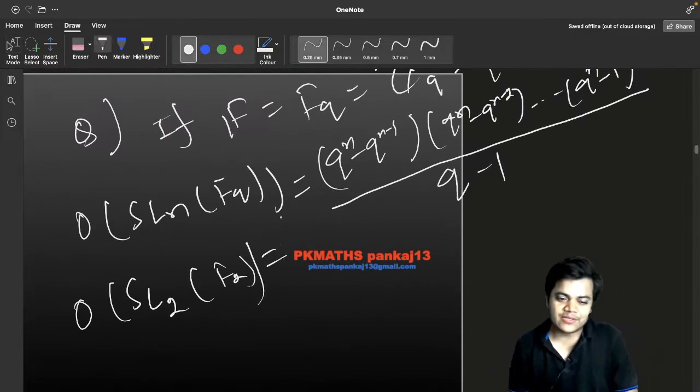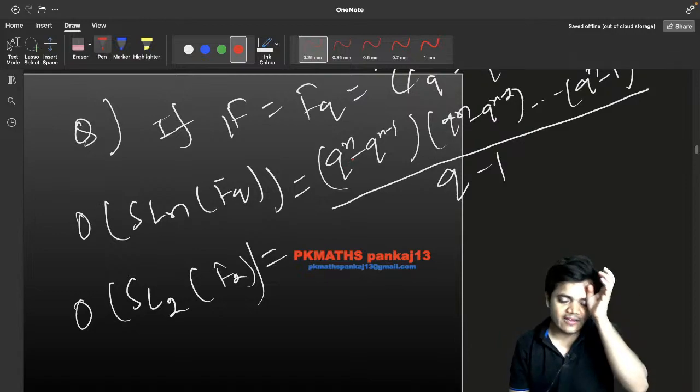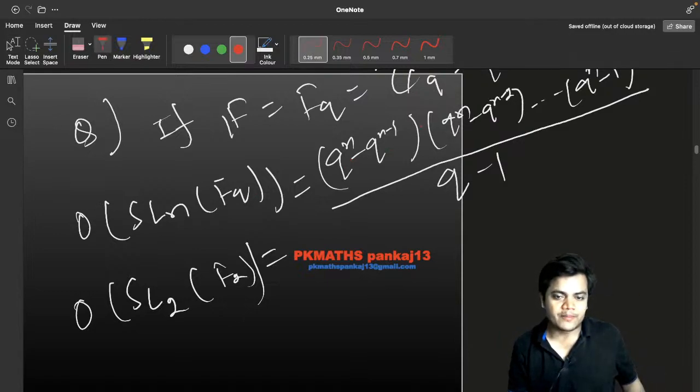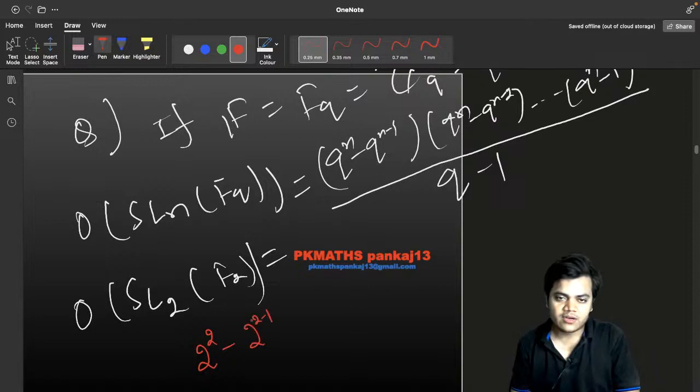Because the things in the numerator are the same as GL and FQ, है ना? जो न्यूमरेटर में GLNFQ के लिए था वही चीज यहां पे भी है, but special होने के कारण Q minus 1 से divide हो गया, isn't it? Q minus 1 से क्या हो गया? Divide हो गया. तो फिर से आप फॉर्मूला लगाओगे, you will get 2 to the power 2 minus 2 to the power 2 minus 1, है ना?